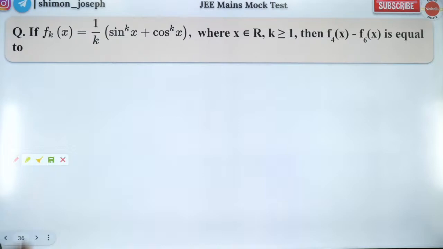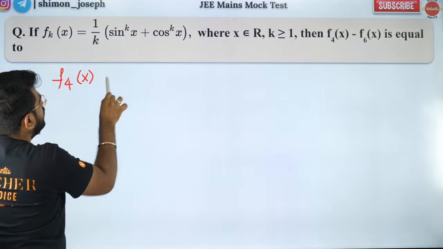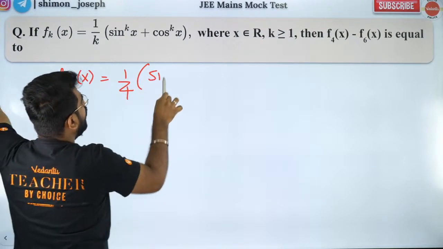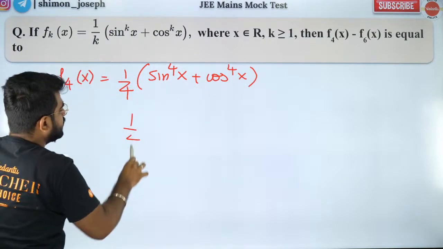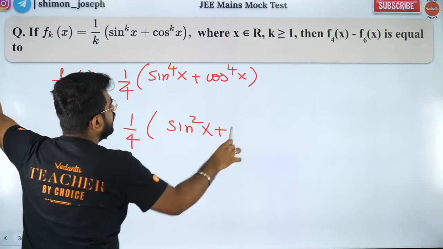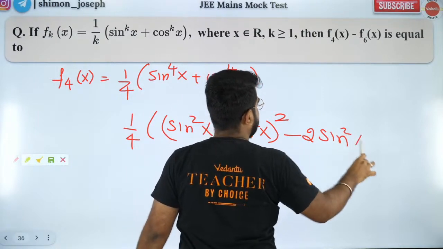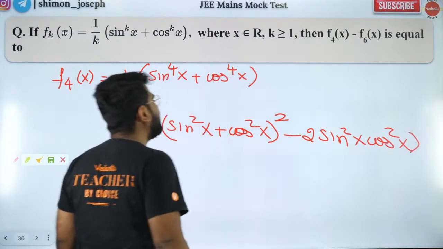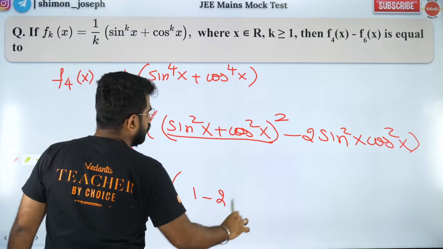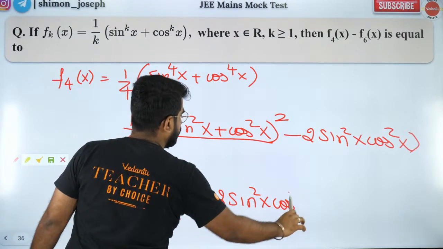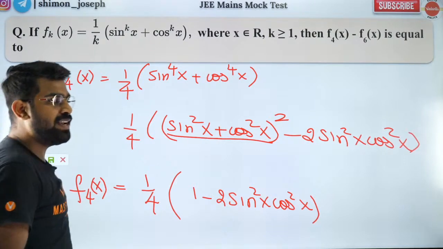Everybody, please focus. The actual method is f of 4x now. It is 1 by 4 sine power 4x plus cos power 4x. So that I will write as sine square x plus cos square x whole square minus 2 sine square x cos square x. Is that okay? Algebraic identity. So this is going to be 1. So 1 minus 2 sine square x cos square x by 4. That is your f4 of x. Isn't that lovely? Isn't that awesome?